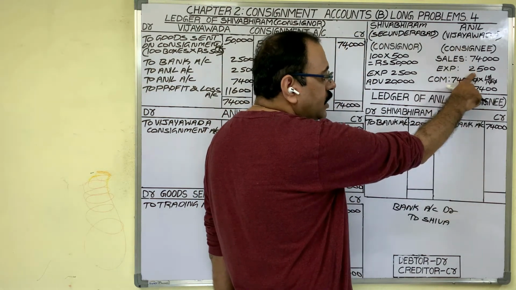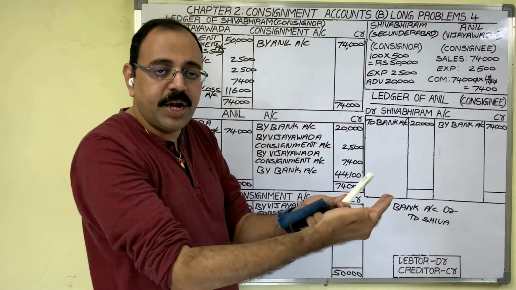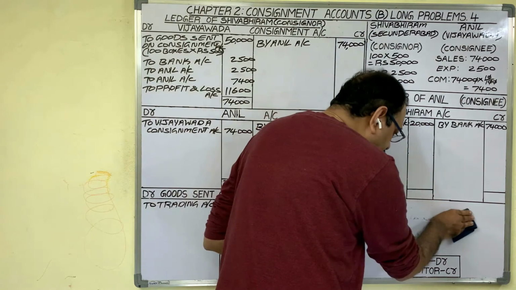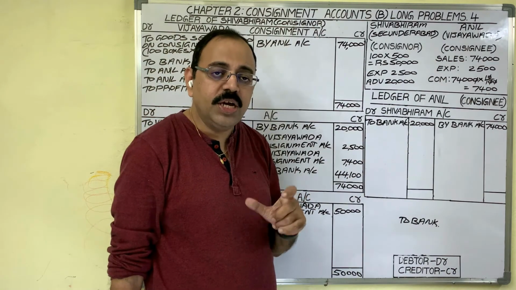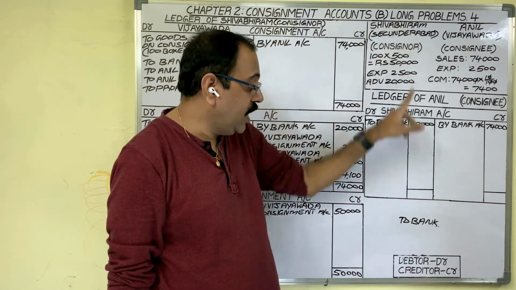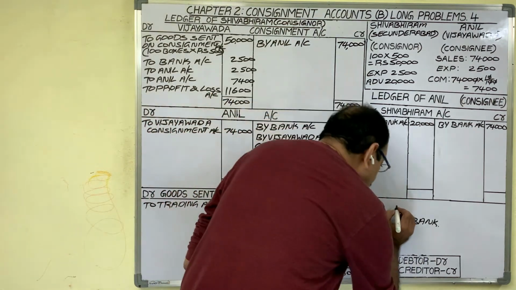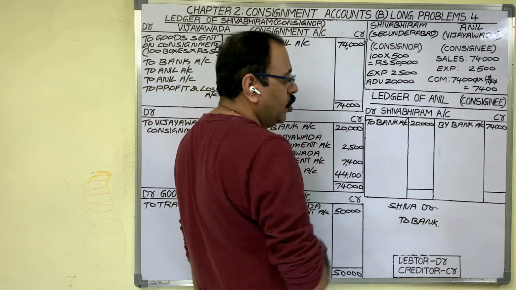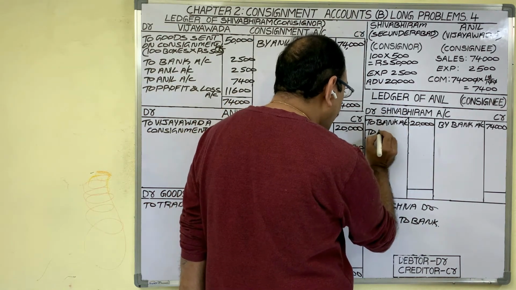Next is for consignee's expenses in consignee's books. Our assumption is we paid that expenditure by issuing a check. Then our banker becomes a giver. As per personal account rule, giver should be credited to bank account. And in future, we should get back this amount from Shivabhiram. Therefore, he becomes a debtor. So, debtor is an asset, it should be debited. Debit is Shivabhiram account. This is the entry for consignee's expenses in consignee's books. Shiva is debited. Therefore, in Shiva account, debit side we should write to bank account.